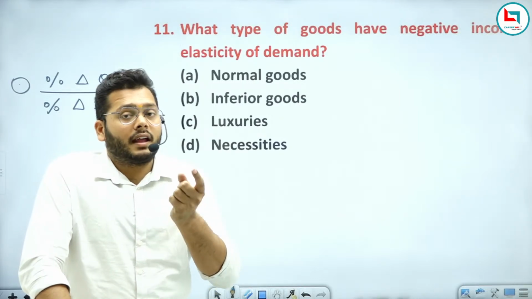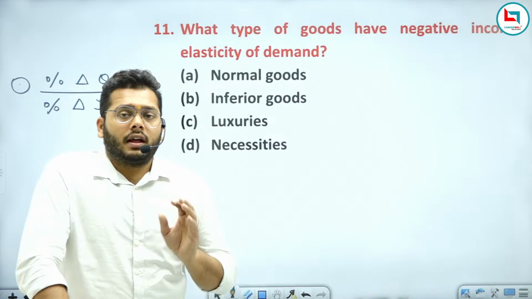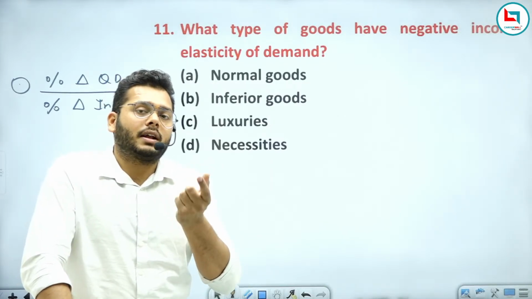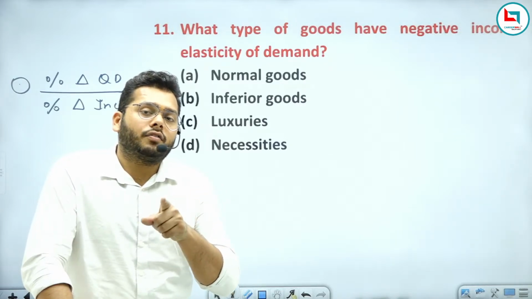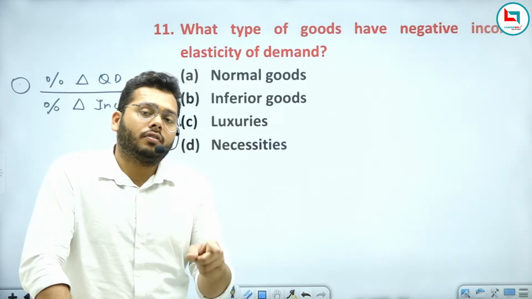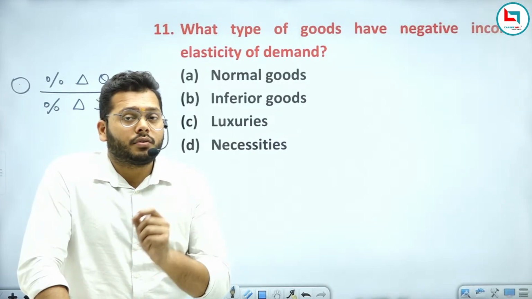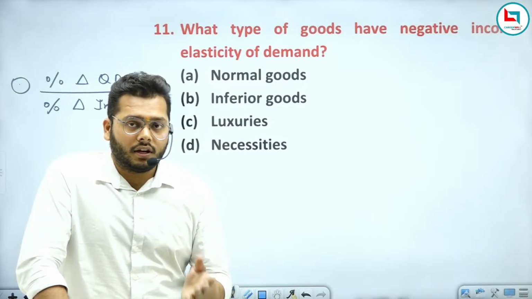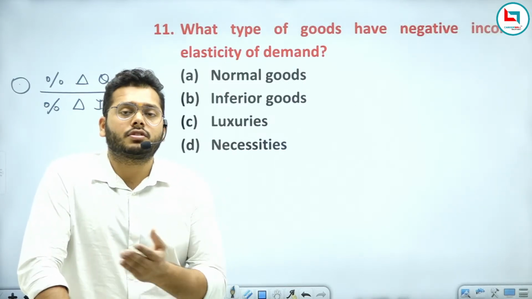But it depends on the type of goods. If your income rises, the demand for goods will also rise. But here we need to understand which type of goods' demand rises: inferior goods, necessities goods, luxurious goods, normal goods.